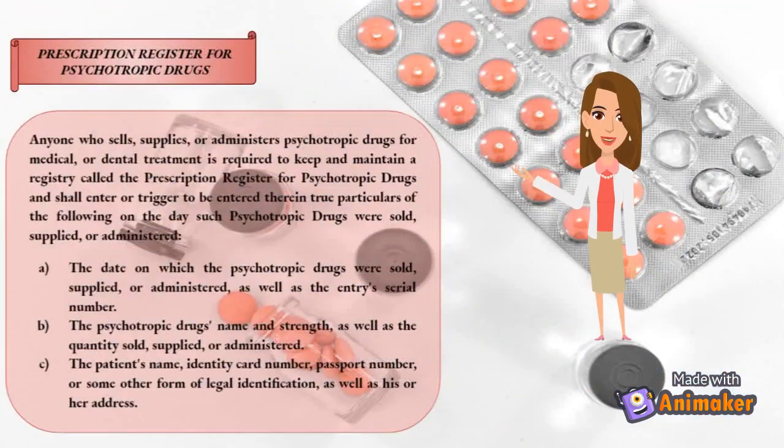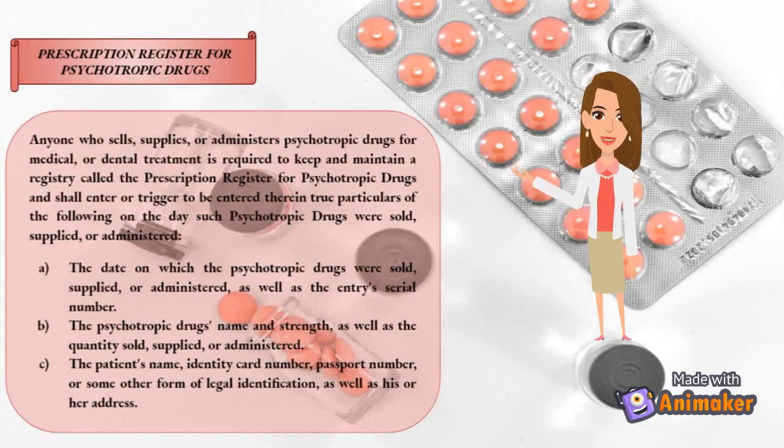Prescription register for psychotropic drugs. Anyone who sells, supplies, or administers psychotropic drugs for medical or dental treatment is required to keep and maintain a registry called the Prescription Register for Psychotropic Drugs and shall enter or cause to be entered therein true particulars of the following on the day such psychotropic drugs were sold, supplied, or administered, which are the date on which the psychotropic drugs were sold, supplied, or administered, as well as the entry's serial number.